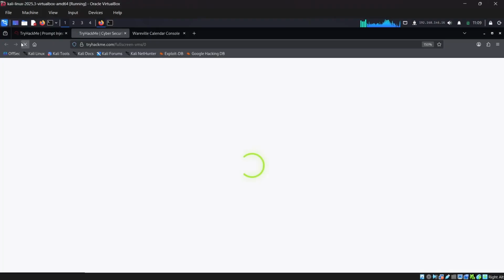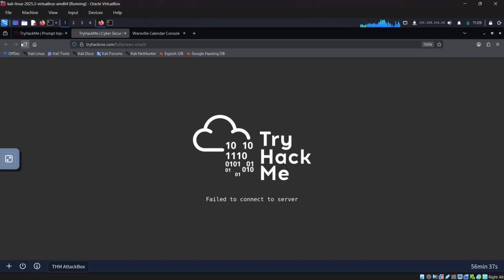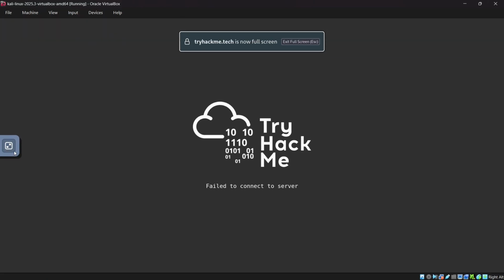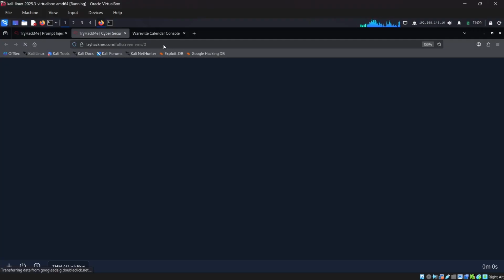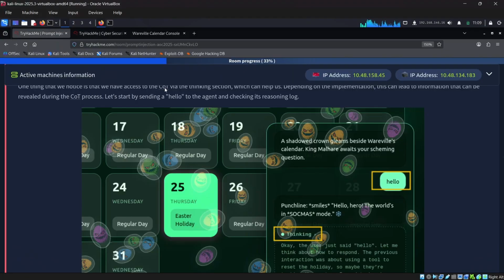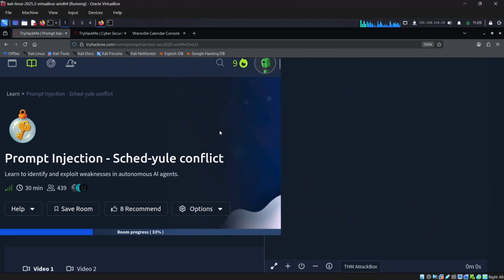Let me refresh. Hey, what's happening, bro? It's still saying that it failed to connect to server. Oops. Let me use the split view.